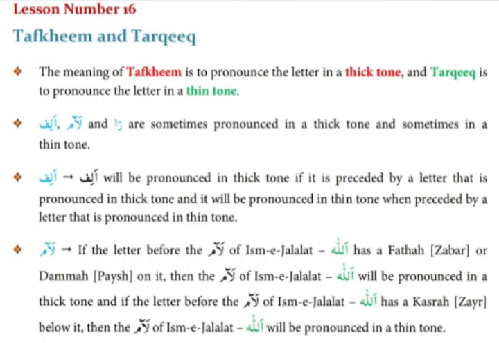Next rule is alif. Alif will be pronounced in a thick tone if it is preceded by a letter that is pronounced in a thick tone, and it will be pronounced in a thin tone when preceded by a letter that is pronounced in a thin tone. That means if the letter before alif is thick, alif will be thick. If the letter before alif is thin, alif will be thin. Let me show you some examples.